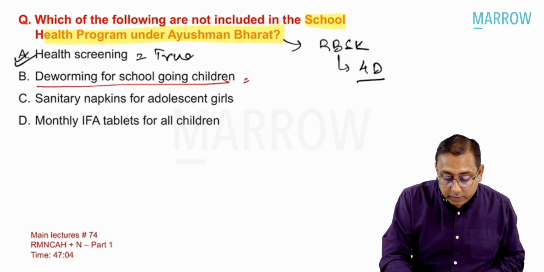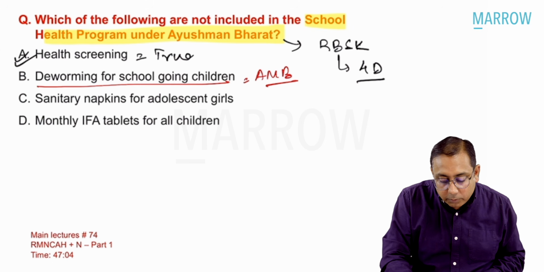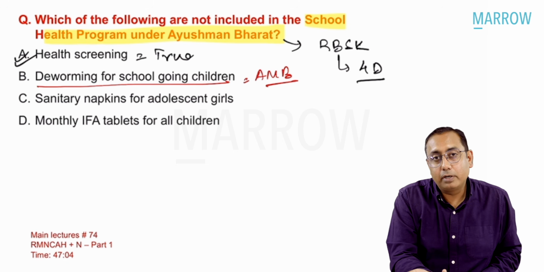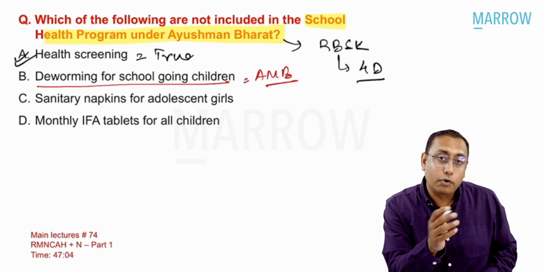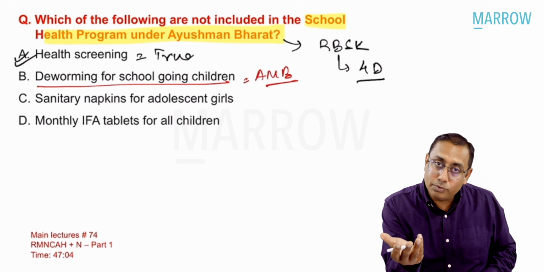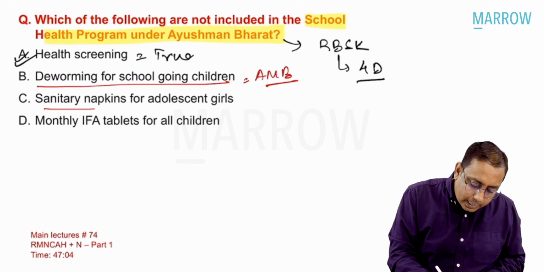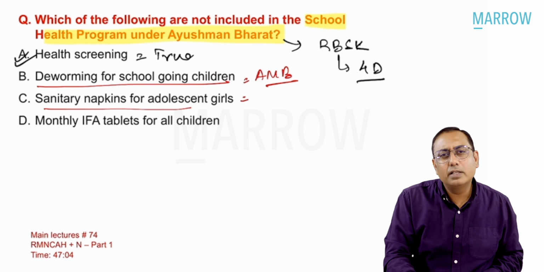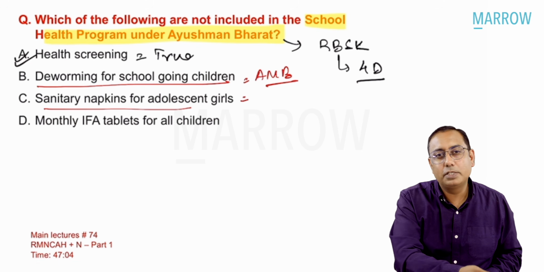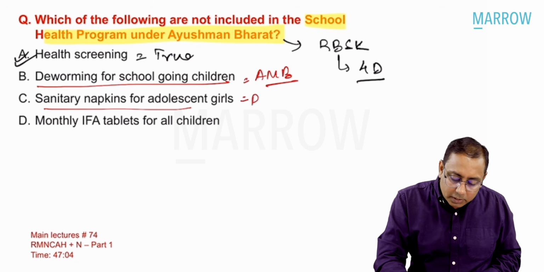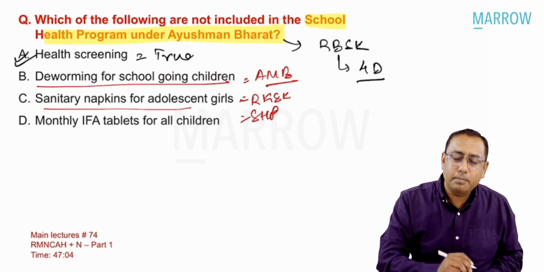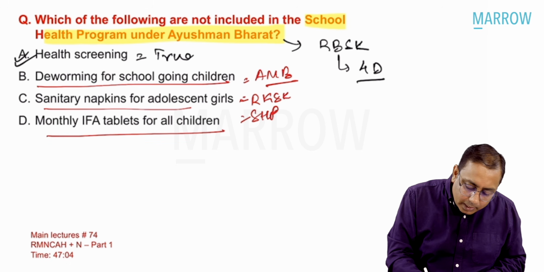Deworming for school-going children is massively done under Anemia Mukt Bharat. That is the main important thing. Deworming has to be done for all children aged 1 year to 2 years, giving 200 milligram albendazole. After 2 years, 400 milligram albendazole. Sanitary napkin for adolescent girls, obviously for menstrual hygiene, under Rashtriya Kishore Swasthya Karyagram, RKSK, and also under the school health program, we are giving them sanitary napkins. Monthly IFA tablets for all children.